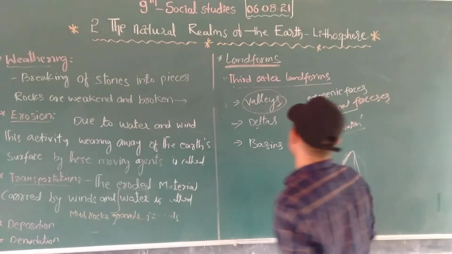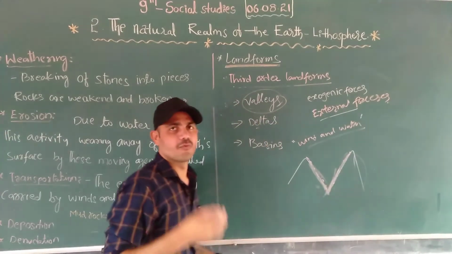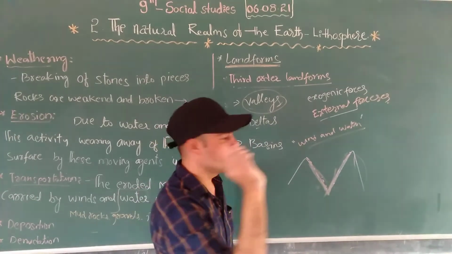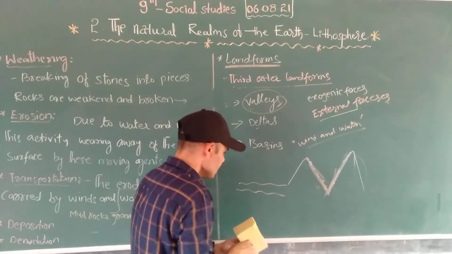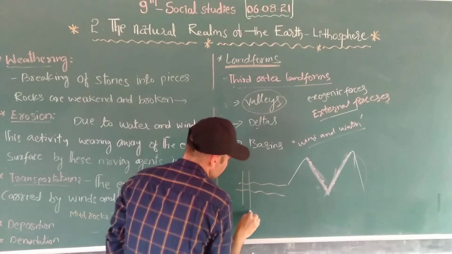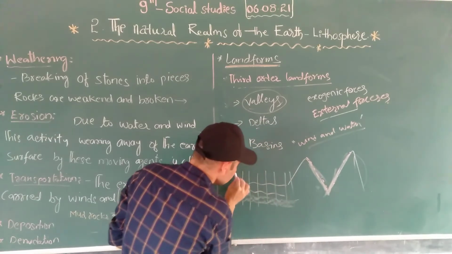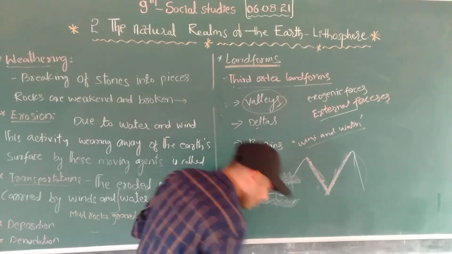See, the deltas. Delta is a very fine soil that forms between the rivers. See, this is a river. These areas around here are a delta. Why?